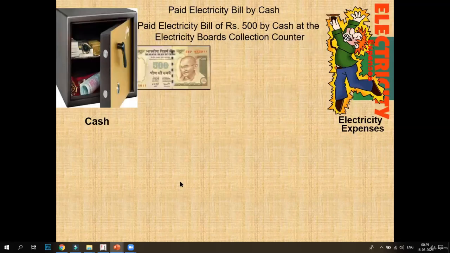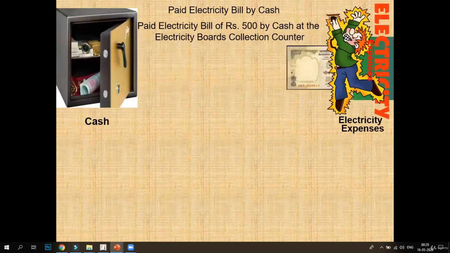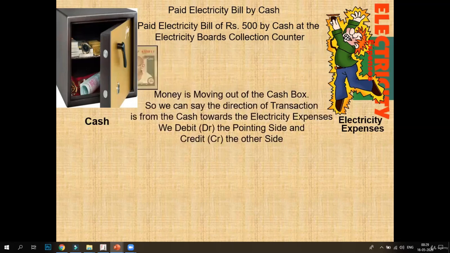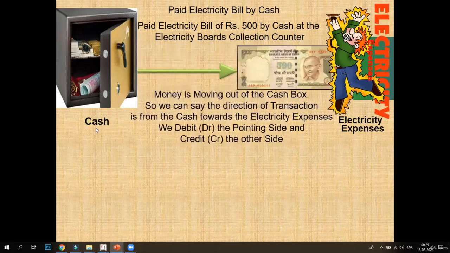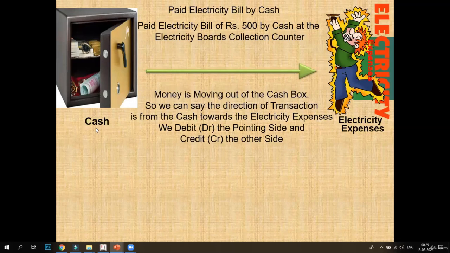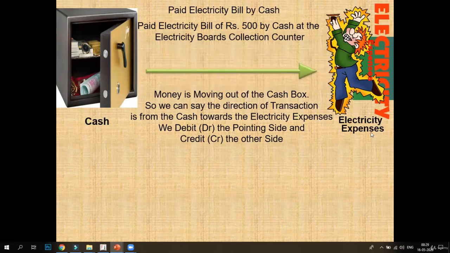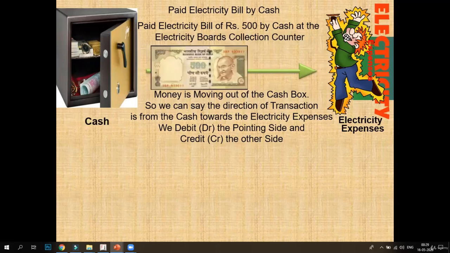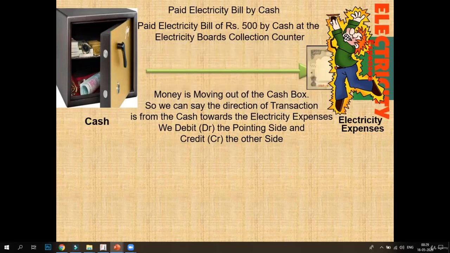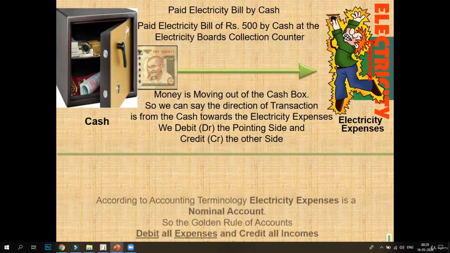Now the next is we had paid electricity bill by cash. So cash is going. Now the real account is decreasing. We'll credit the cash, and electricity expenses. The electricity expense is a nominal account. So this is an expense. So we'll debit electricity expenses.